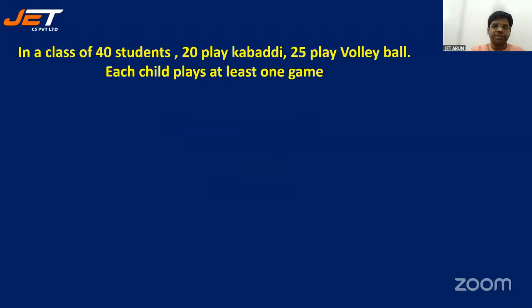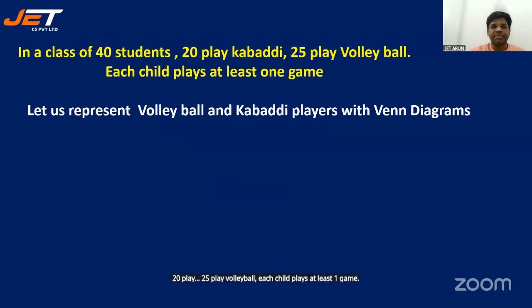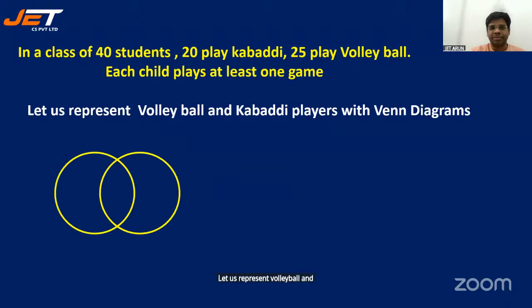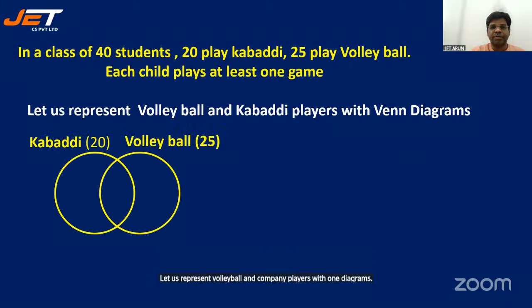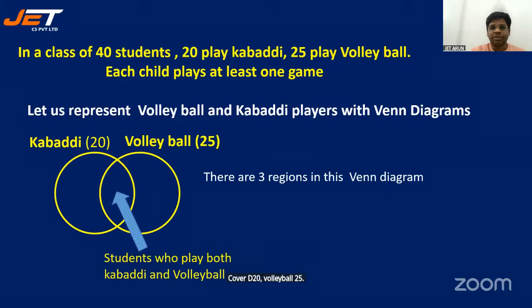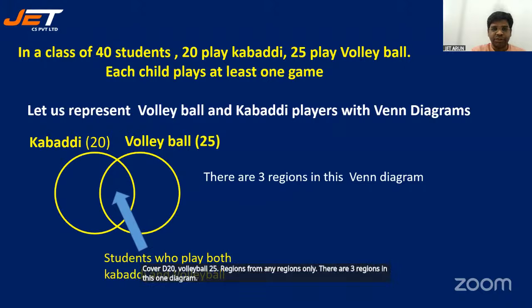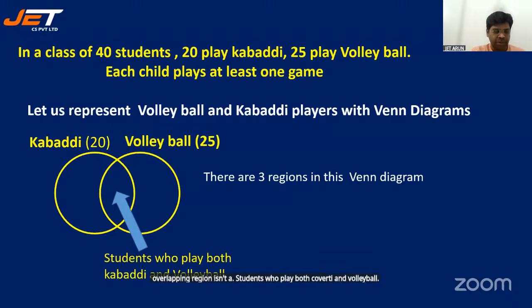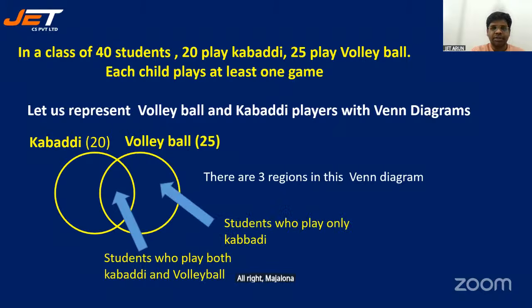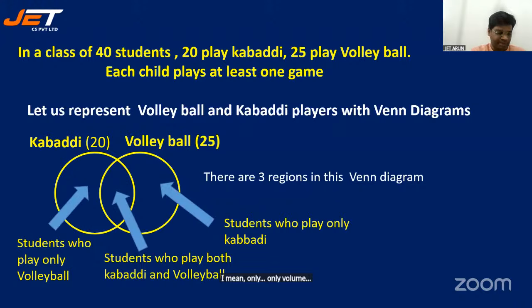In a class of 40 students, 20 play kabaddi, 25 play volleyball. Each child plays at least one game. Let us represent volleyball and kabaddi players with Venn diagrams. Kabaddi 20, volleyball 25. Look at the regions, how many regions are there? There are 3 regions in this Venn diagram. What is the overlapping region in the middle? Students who play both kabaddi and volleyball. What is the region on the right side? Students who play only volleyball. This is only kabaddi.